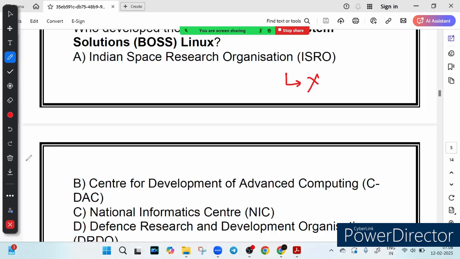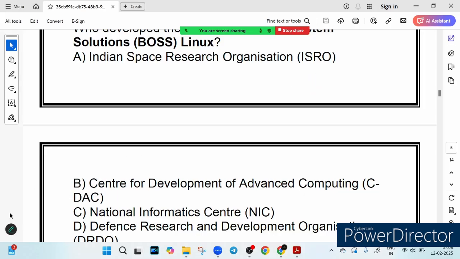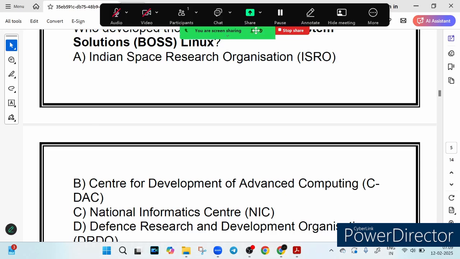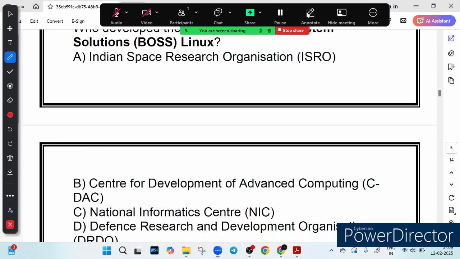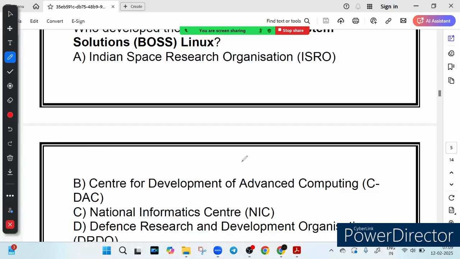Option B says CDAC. Do you know the meaning of CDAC? Centre for Development of Advanced Computing. Yes, right. So this is the correct answer. CDAC developed BOSS Linux to promote open source software in India. What was the main reason for creating it? To promote open source software in India, this was developed. The goal was to reduce dependency on costly foreign software and enhance cyber security.